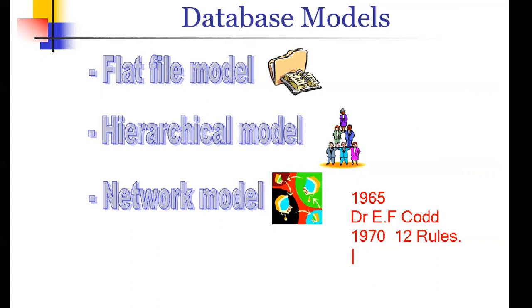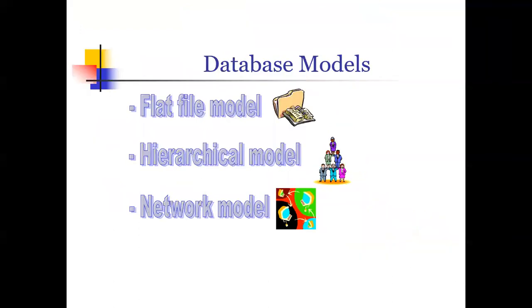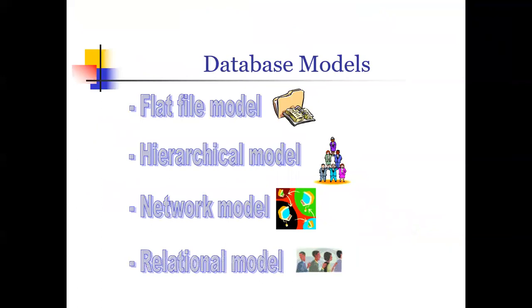Then later, IT people, when something becomes popular, try to add a technology. They try to create software which follows the rules. Somewhere in the mid 70s, they came out with software which follows the rules of Codd. Those softwares are called RDBMS, which stands for Relational Database Management System. It is nothing but a system which is following the rules of Dr. E.F. Codd.